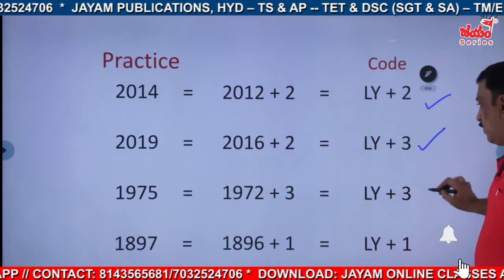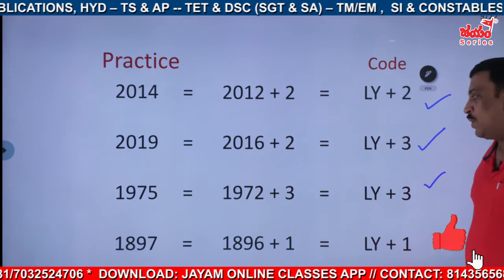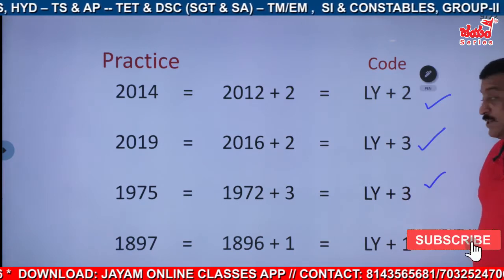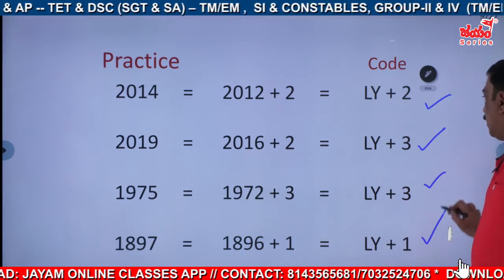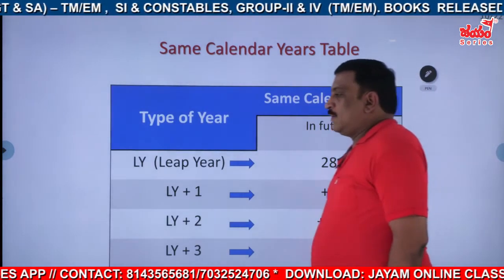2019, 1975. Okay, 1897. Oh, 1897 is given. So how many years after that one? That is 1896 +1, that is leap year +1, right? Okay. So these are the cases.